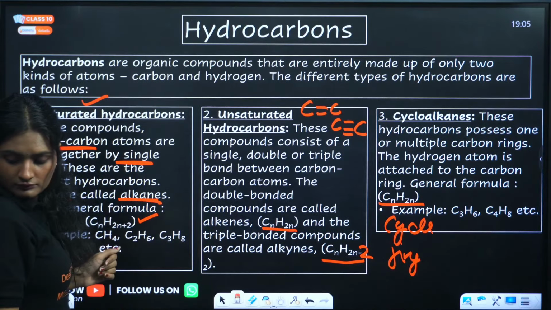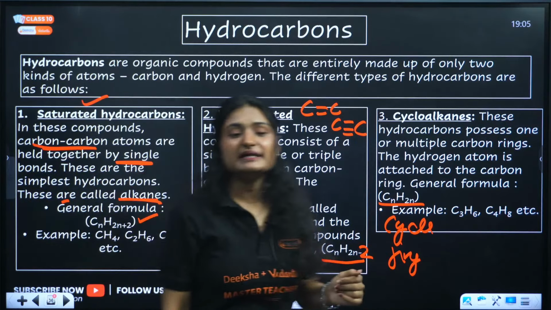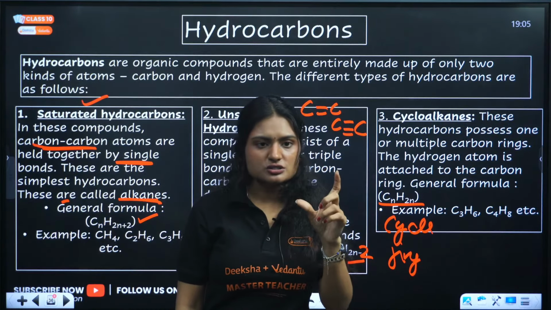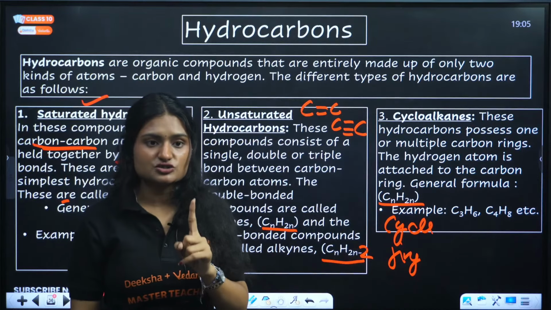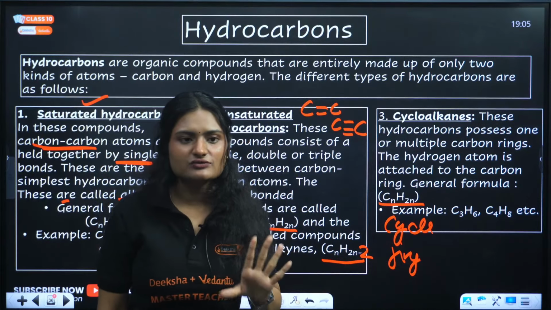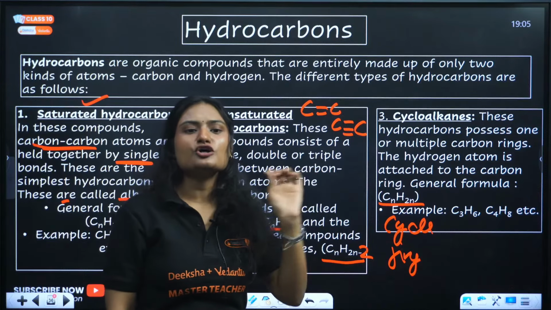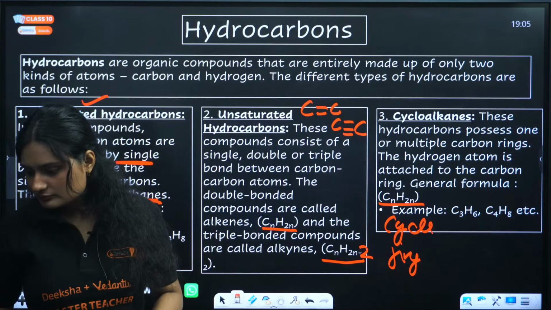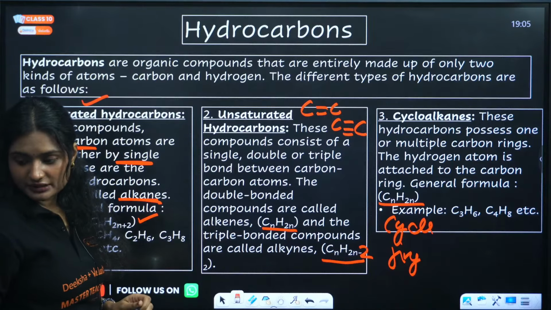Benzene is in a cycle form, but benzene has double bonds. Benzene does not have only single bonds. It has alternate single and double bonds, okay? So if a double bond is there, it is unsaturated. That makes it unsaturated. Clear? I told you at least, you understand the language, right? At least means there is minimum one. One double bond or one triple bond is there. Yes, benzene is in cycle form.